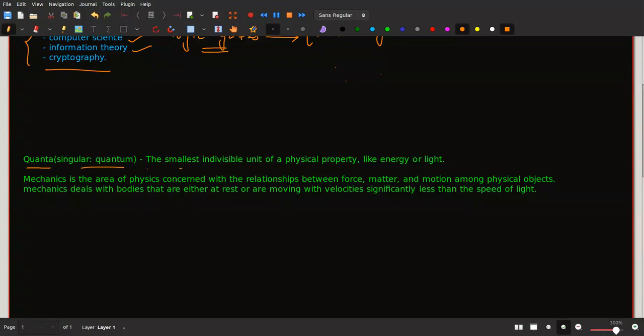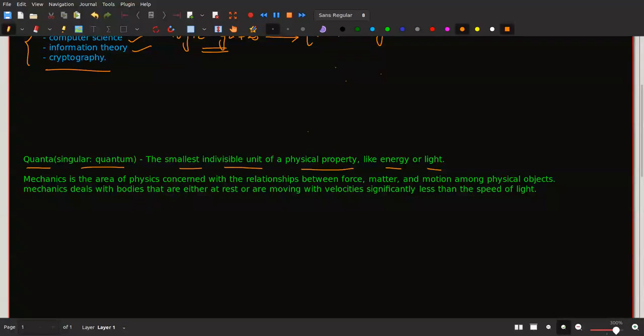So this is the smallest indivisible unit of a physical property. Physical properties like energy or light. Now about energy and light, we all have a brief idea, right? We already study these things in our high school. So these are some physical properties that we have around us, right? So what is the smallest unit of these physical properties? That smallest unit is known as quantum.